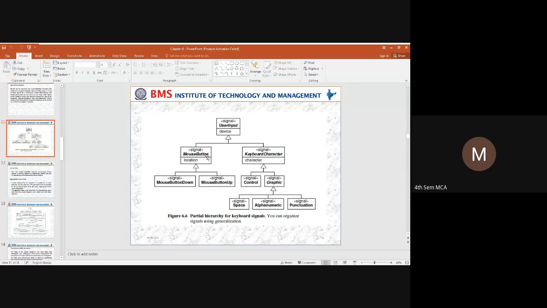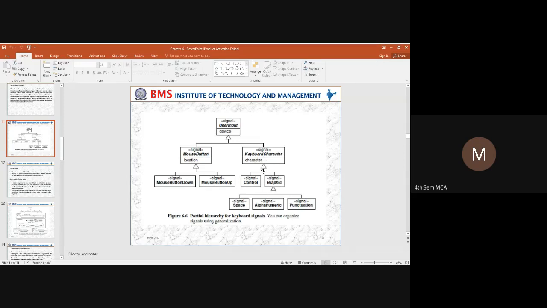Again, this mouse button class can be derived into two different classes: one is mouse button down and the other is mouse button up. Both of them, up and down, perform different actions. That's the reason for mouse button we inherit two options, up and down button. Coming back to the keyboard character, we have a signal generalization of this.